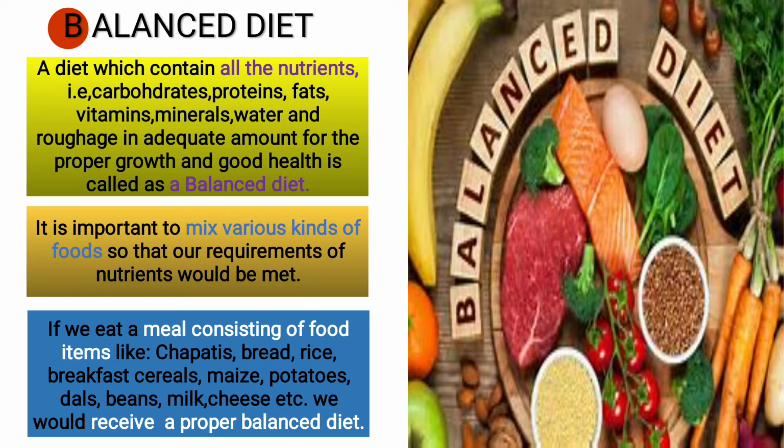It's not that we will take only carbohydrates and not protein, not fruits and vegetables, because then your body will not be strong. Suppose you don't take fruits and vegetables, you'll not get vitamins and minerals, your body will not protect you from disease and you will fall sick very easily. If you're not taking protein, growth will be less and you'll suffer from disease. So all the components are essential in the right proportion, and that we call a balanced diet. It is important to mix all the various kinds we have discussed and eat them.